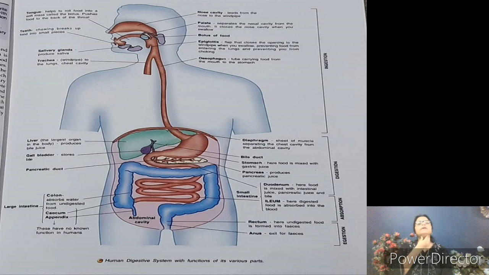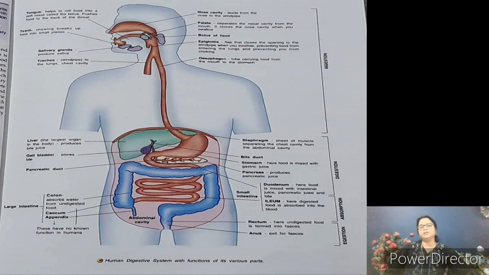So after swallowing, it comes into this esophagus. In the esophagus, it moves into wave-like action. That action is known as the peristalsis. Food moves in downward direction. Then after esophagus, it comes into the stomach. Stomach secretes hydrochloric acid, mucus and gastric juices for further digestion. After that, food converted into chyme, and chyme comes into the small intestine.